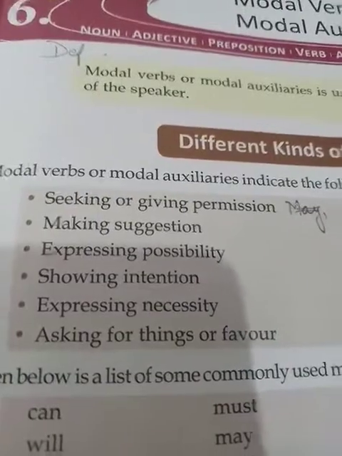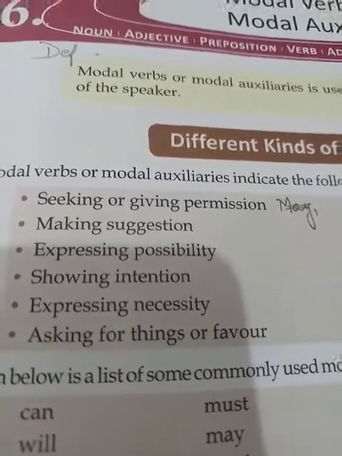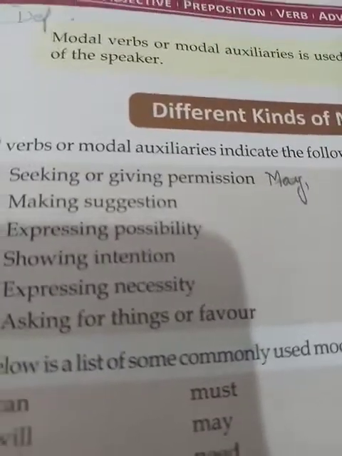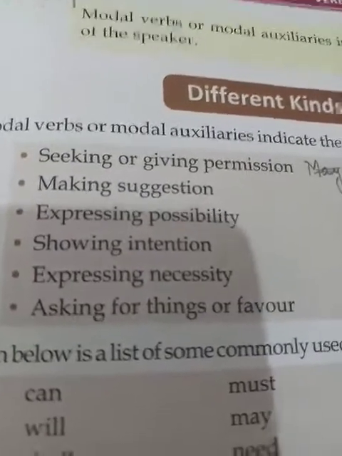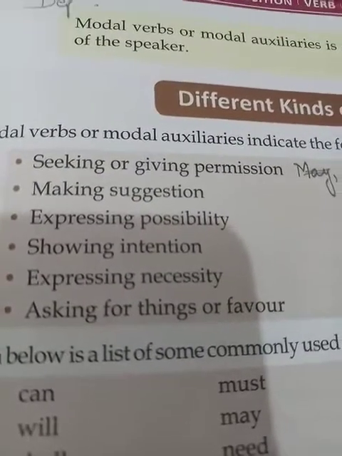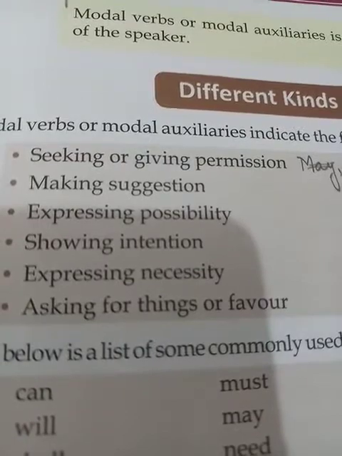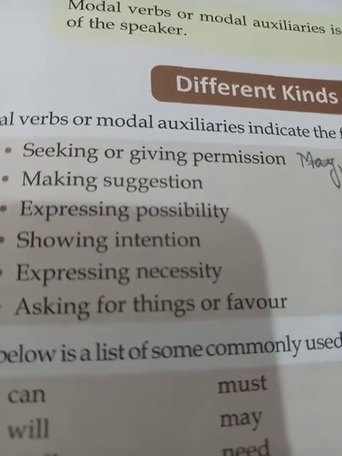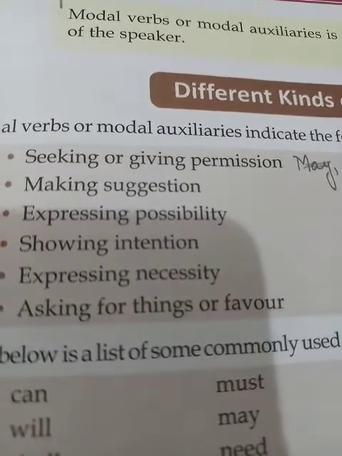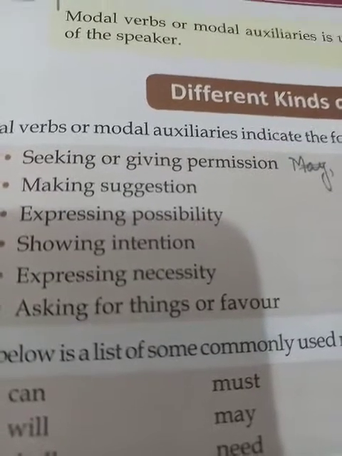So these are some of the different moods of a speaker in a sentence. Now I would like to tell you that for each of these moods we use certain particular modals, depending on the mood of the speaker.